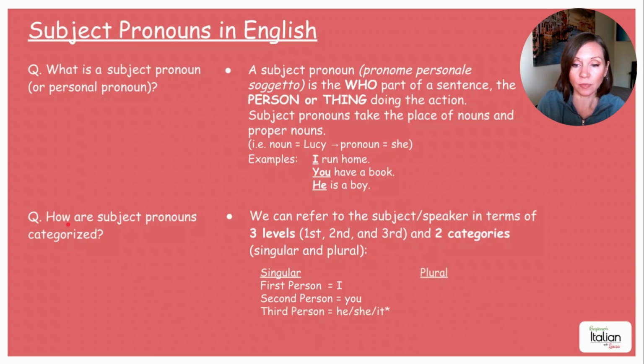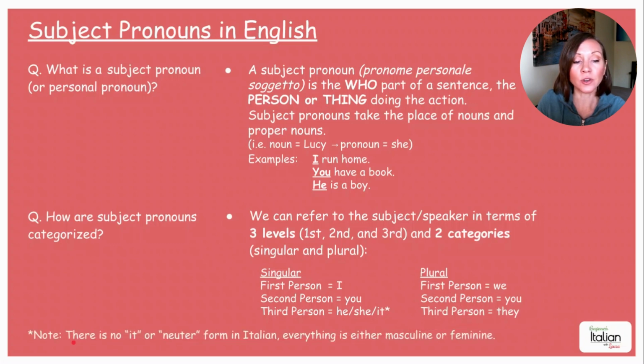In the plural, first person would be we, okay, because we is the plural of I and somebody else. Second person, we have you. In this case, it's plural because in English, there is nothing to distinguish between singular and plural when you say you, or sometimes I guess in the South, you would say y'all. So second person, singular is you and plural is you. And then third person would be they. Okay, that's the plural of he, she, or it.